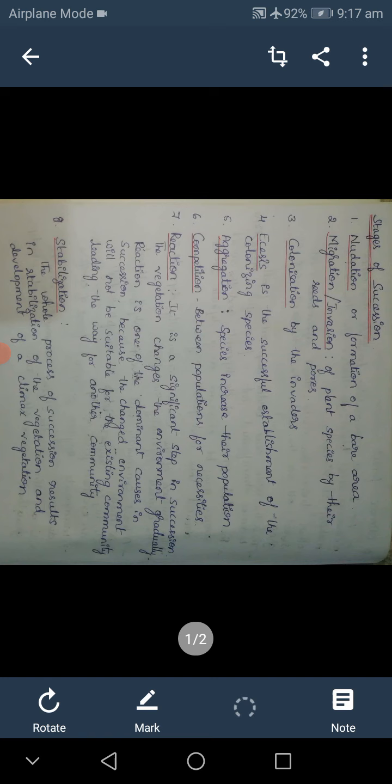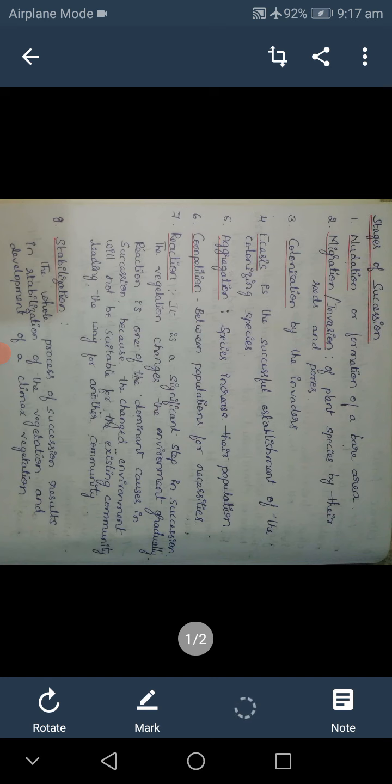Shrubs replace the herbs, meaning the pioneer plants will be destroyed and replaced by shrubs, and then the shrub population will increase. This is called aggregation.